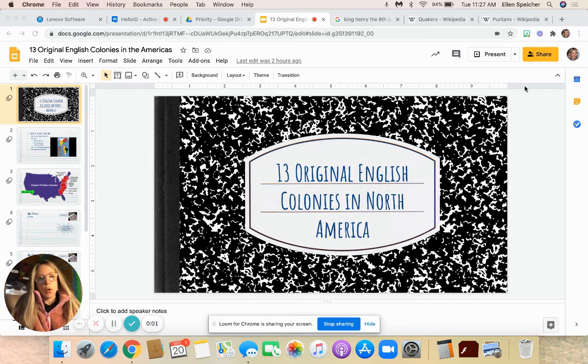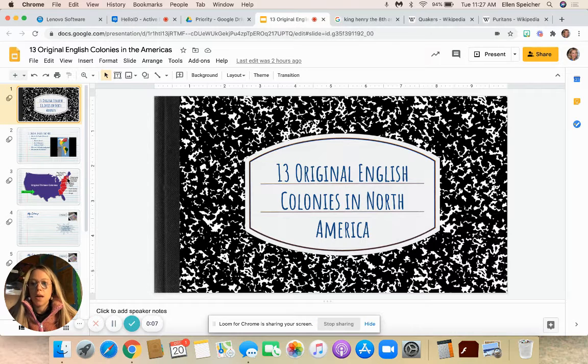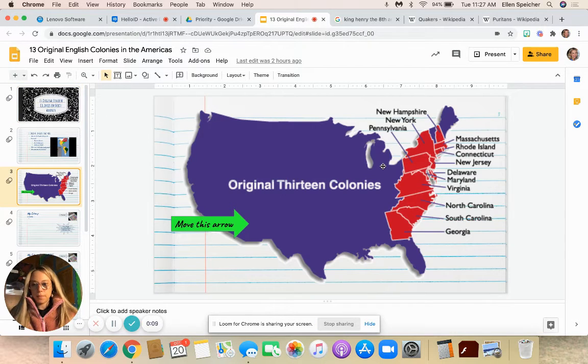Hi guys. So we are starting to talk about Europeans colonizing the lands that make up what is now the United States, but we will call these the Americas. So for the purposes of social studies class, we call these the 13 original English colonies in the Americas.